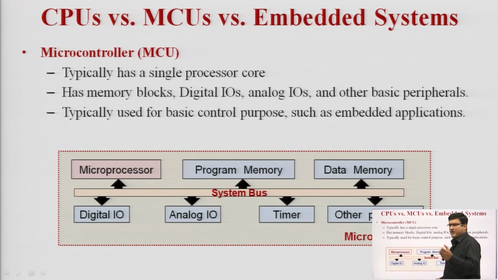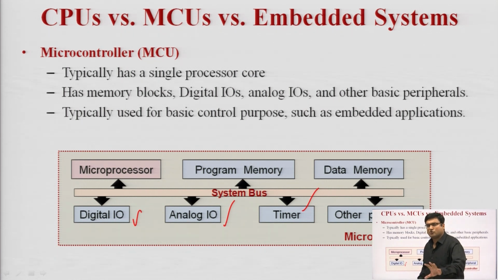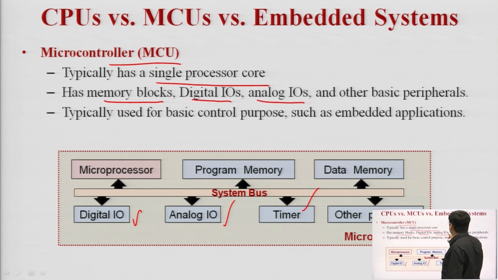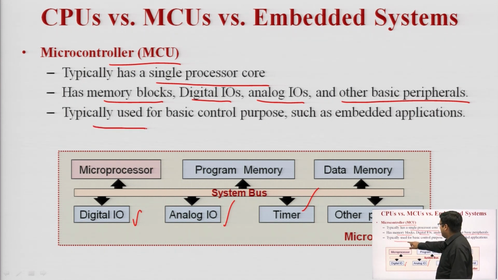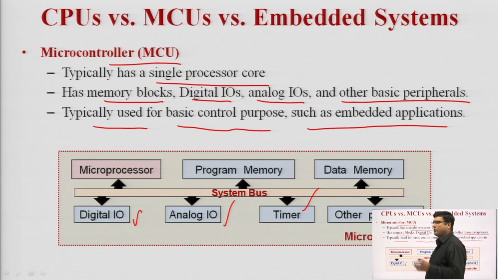Now, what is a microcontroller? A microcontroller is basically a system on a chip. ADC, DAC, digital and analog peripherals, timers, counters, many peripherals are all integrated on the same chip. So, it is called a system on a chip, a computer on a chip. It is a single processor core with all the blocks, memory blocks, RAM, ROM, digital and analog input outputs and other basic peripherals needed to run a particular application, integrated on the same chip. It is used for control purposes and is a part of embedded applications.